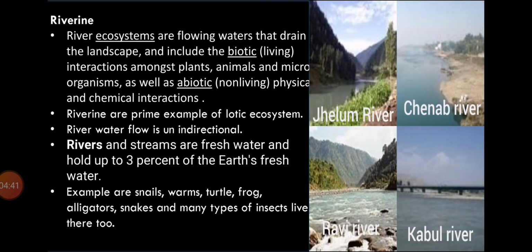Now moving to the riverine. Riverine is also a type of lotic ecosystem. Lotic means rapidly moving water. River ecosystems are flowing water that drain the landscape. Means river ecosystems are also flowing water.